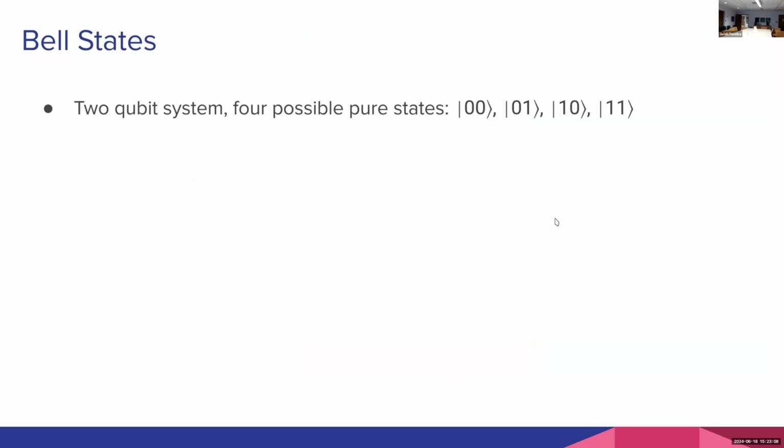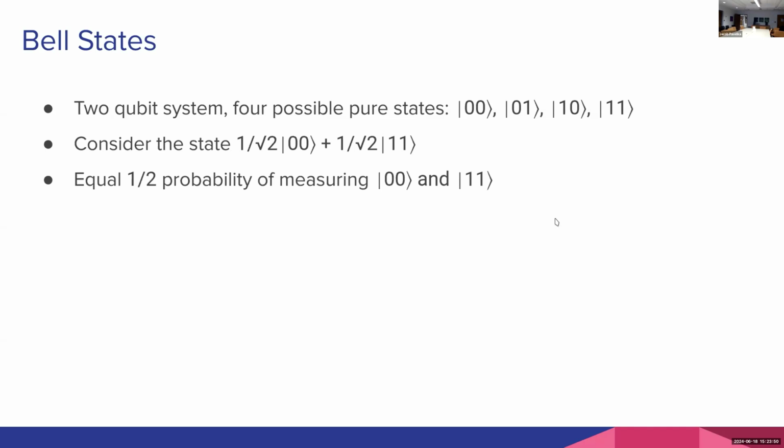The basic idea of a Bell state is we have a 2-qubit system, which means that we have 4 possible pure states. So we could have, upon measurement, either a state that is 00, 01, 10, or 11. So these are the 4 possible states for a 2-qubit system. What a Bell state does is manipulate the system to place it into the following state, where we have 1 over square root of 2 times 00, plus 1 over square root of 2 times 11. So a couple of interesting things we can double check. If we take those amplitudes, these 1 over square root of 2, and take the sum of those squared, it's going to be 1/2 plus 1/2 equals 1. So the probability is going to match up. This is a valid quantum state. But the interesting thing about this state is that it is not factorizable.